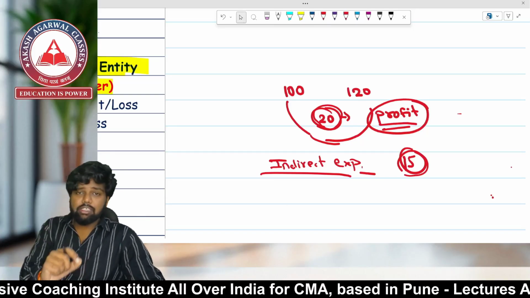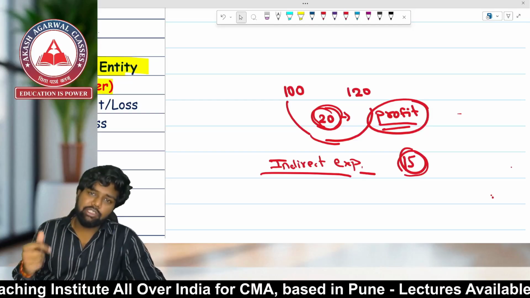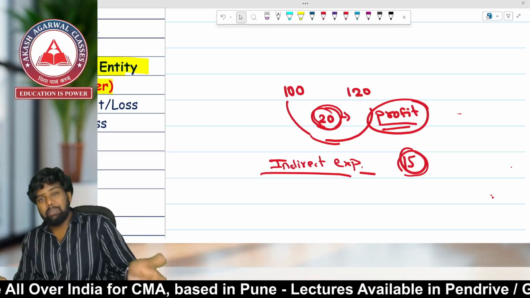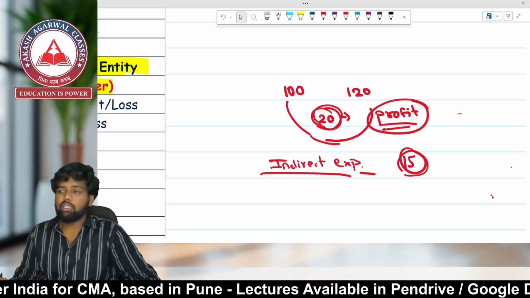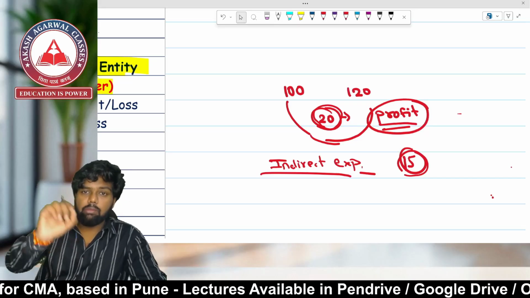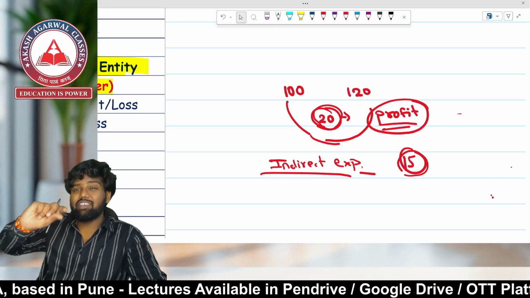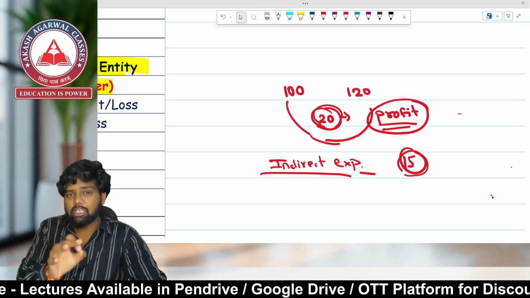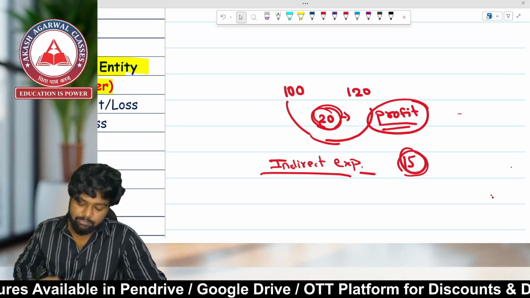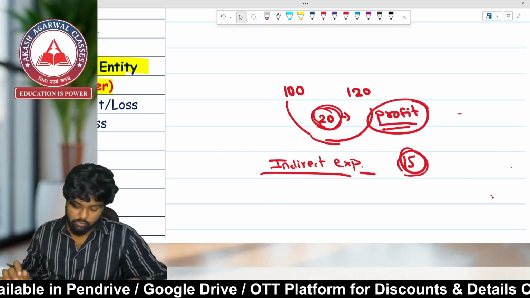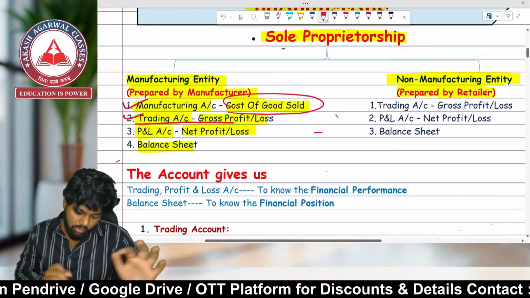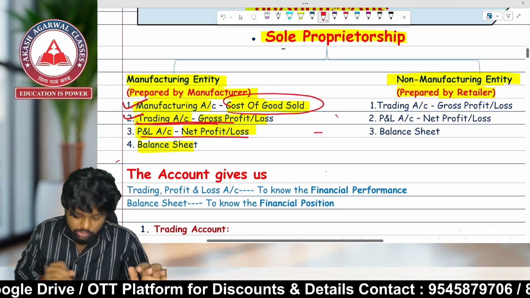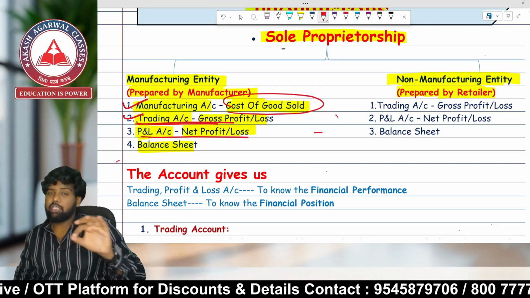Similarly, if you sell the goods below the purchase price, it will be a gross loss. It might so happen in many cases that a business organization has a gross loss, but at the end it has a net profit because of indirect income. In business, there is also some indirect income. The trading account will help us find out the gross profit or gross loss. The P&L will help find out the net profit or net loss.